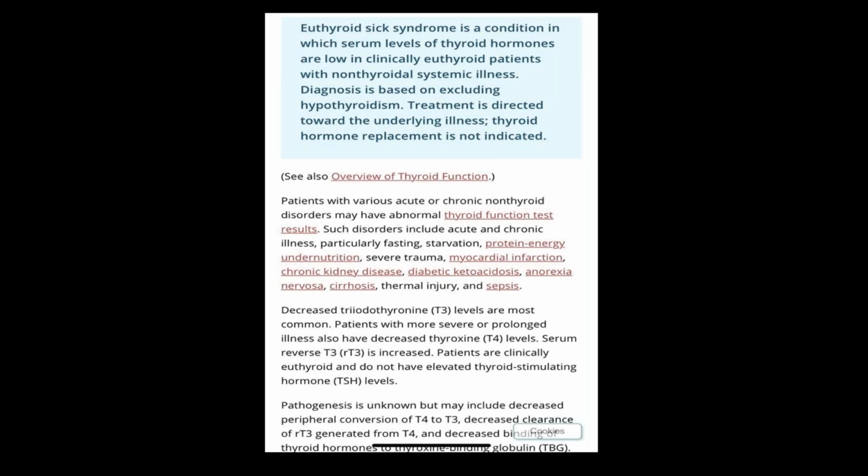And in sepsis also, I have told you, sepsis, trauma, or any surgery, there will be decreased T3 production but there will be hypermetabolism. And in other conditions such as thermal injury, anorexia nervosa, cirrhosis, chronic kidney disease, myocardial infarction, and severe trauma, here in this scenario you can see there will be decreased triiodothyronine levels. Decreased T3 will be there, which is the most common. And next, patients with more severe or prolonged illness will also have decreased T4 levels.